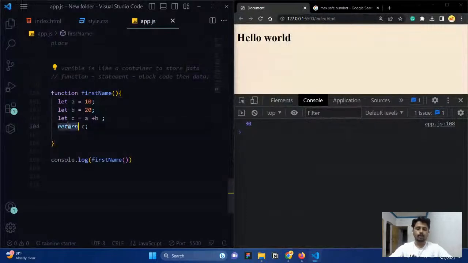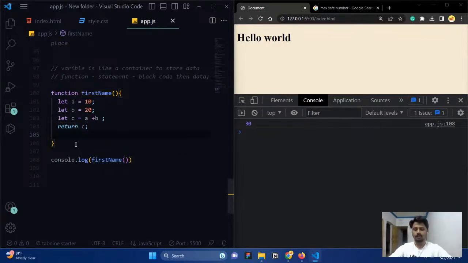So the return keyword, what is the return keyword doing? The return keyword will return the value to the place where the function is invoked. For example, here the function is invoked inside a console.log, so the return keyword returns the value to the console.